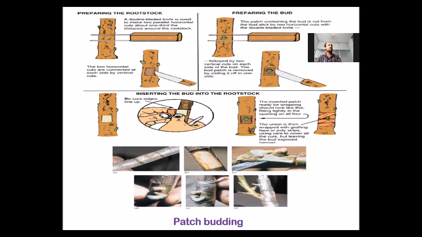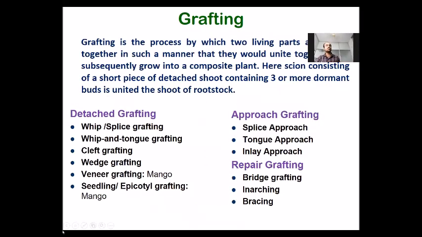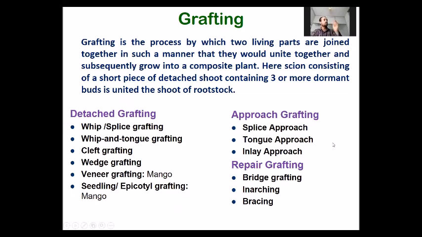Okay, next. Now, the next most important method of propagation is grafting. Grafting is the process by which two living parts are joined in such a way that they would unite and grow into a single plant. And in the method of grafting, scion consists of three or more buds, which is grafted on the rootstock.